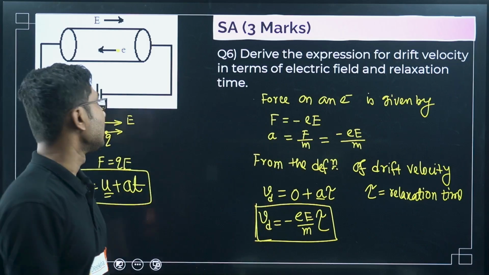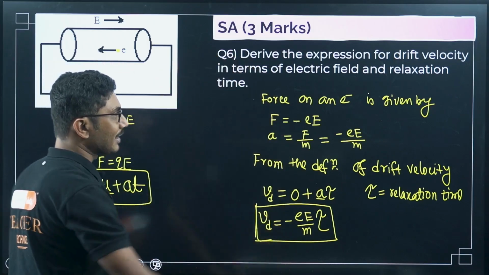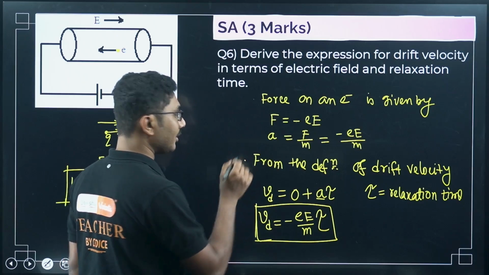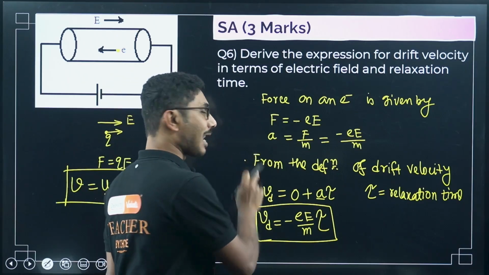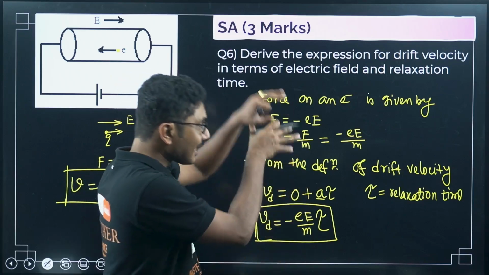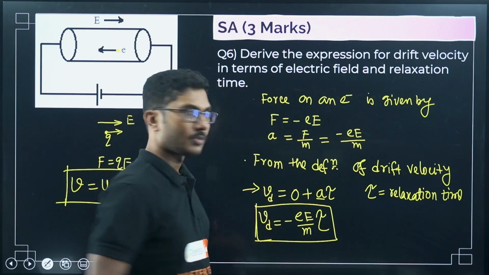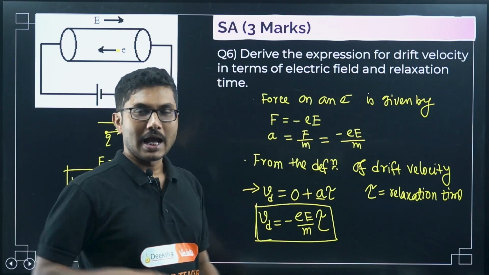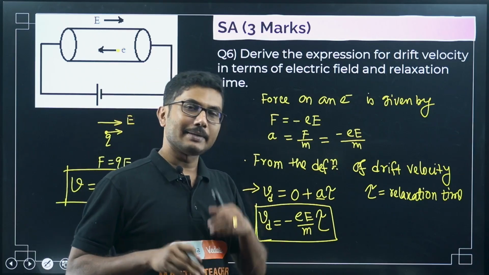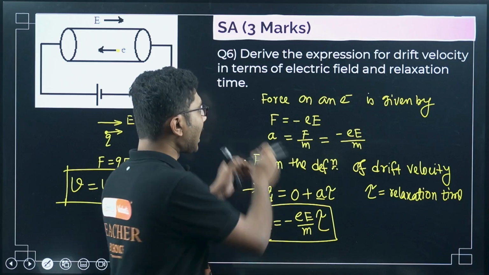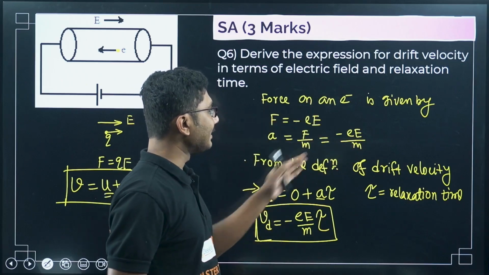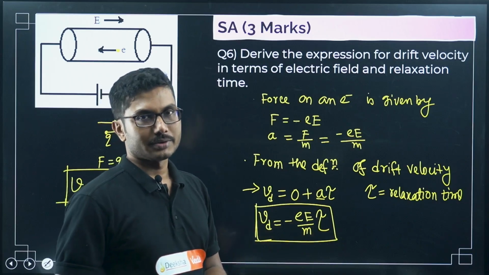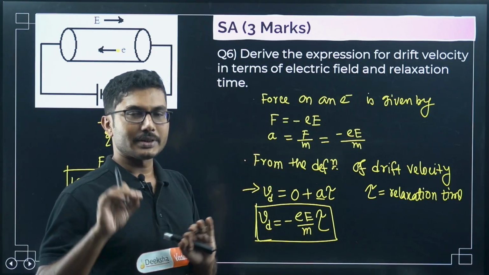You will get full marks with this diagram and this derivation, but don't forget to write this line. If you are not writing this line, that means you have to do the entire derivation for this equation. It is there in your book, you can check that out. I have seen students, I gave them shortcuts, they make it even shorter. They start with F is equal to eE, write the second line and then the final line. In that case, they will deduct marks, saying your answer is not complete, your explanation is not complete.